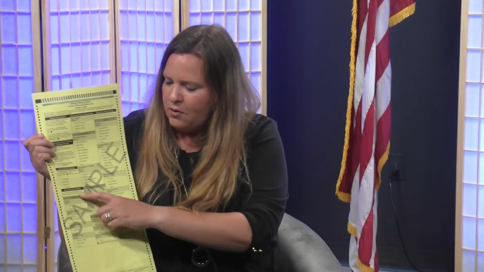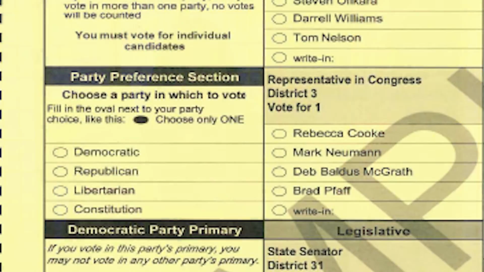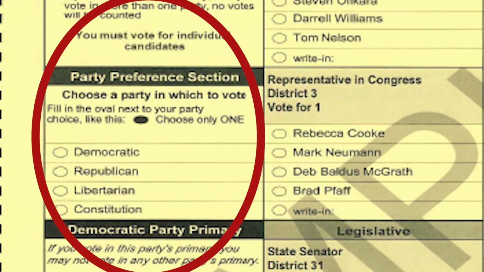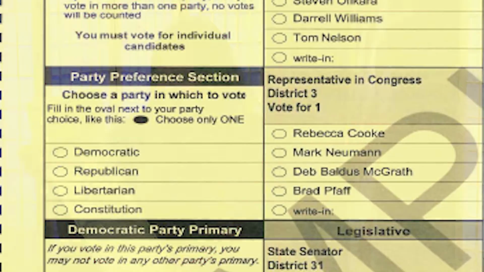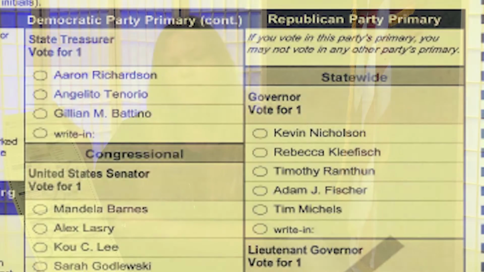So voters will have to choose their party designation. You don't have to register with a party. You can vote in another party for the primary purposes, but you can only vote in one party. So we have the selection of Democratic, Republican, Libertarian, and Constitution parties. The first of the parties appears on the ballot as the Democratic Party, followed by the Republican Party.